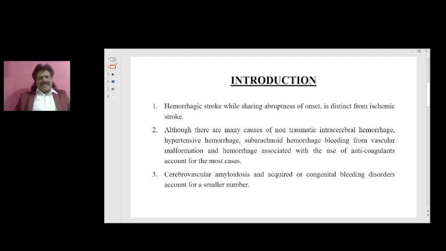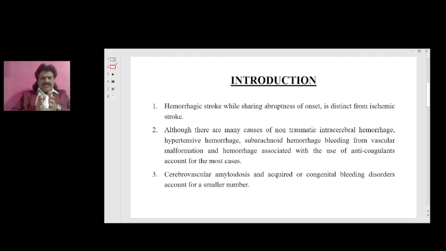Amyloidosis is usually seen in elderly and it is usually lobar hemorrhage. So if a person presents with hemorrhage in an elderly age, we should always suspect amyloidosis, and the clue is that it is usually a lobar hemorrhage. Unlike hypertensive hemorrhage, which is a basal ganglion hemorrhage like putamen hemorrhage. And there can be other acquired or congenital bleeding disorders which account for a small number.